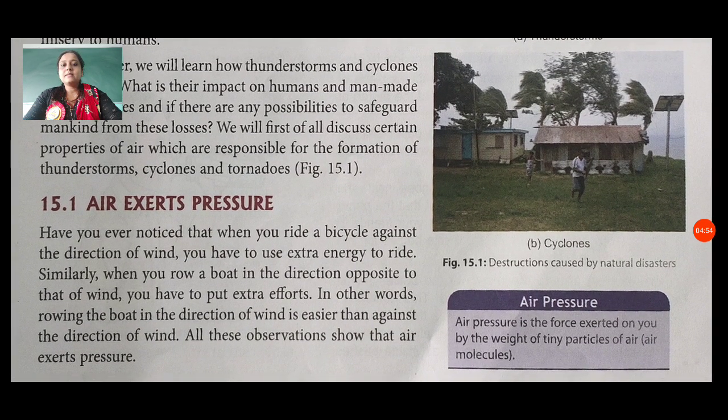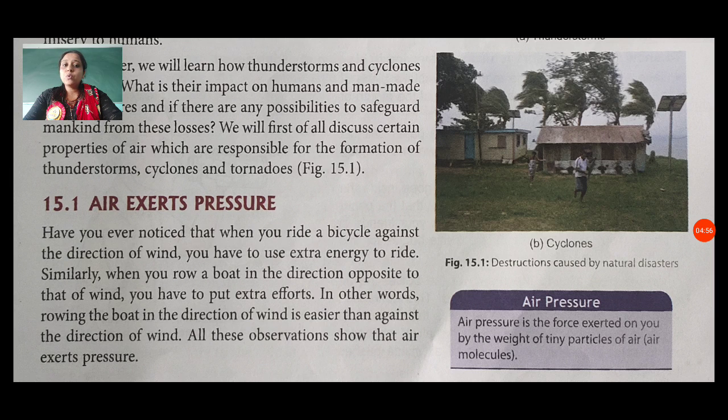In other words, rowing the boat in the direction of wind is easier than against it. All these observations show that air exerts pressure. We are all familiar with this situation: when we go in the opposite direction of the wind, we use extra energy.